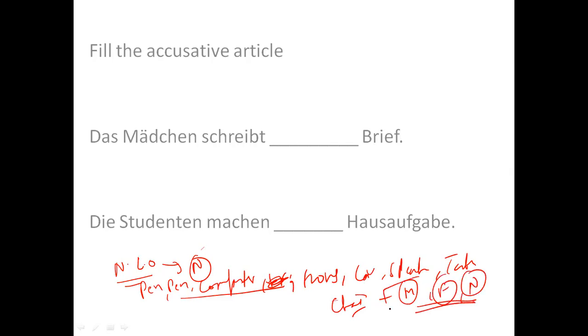So this we need to learn. This is the most important part of German, to learn what is masculine, what is neutral, and what is feminine. That is very, very important to understand.